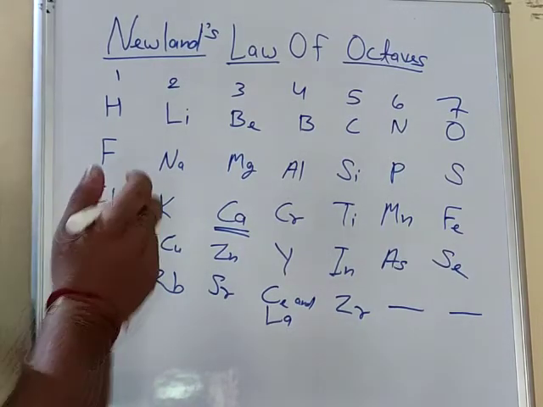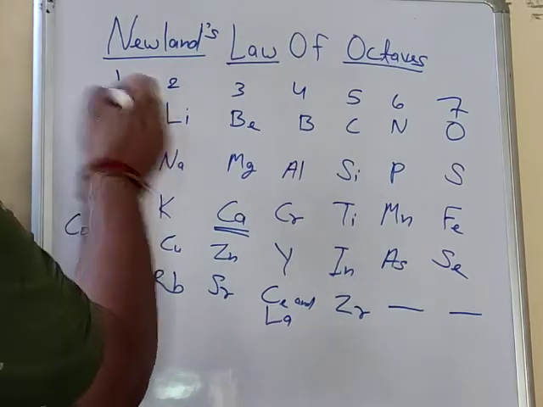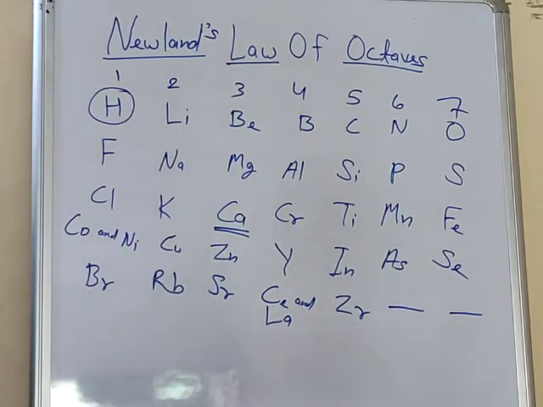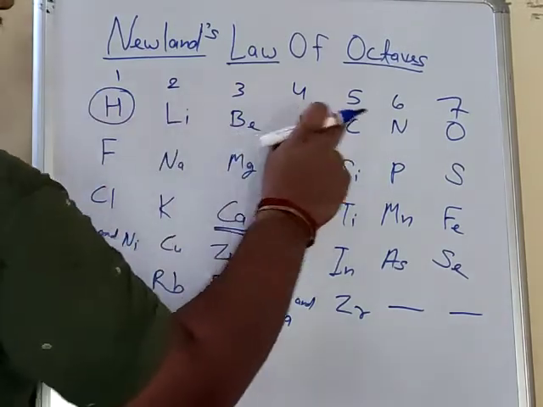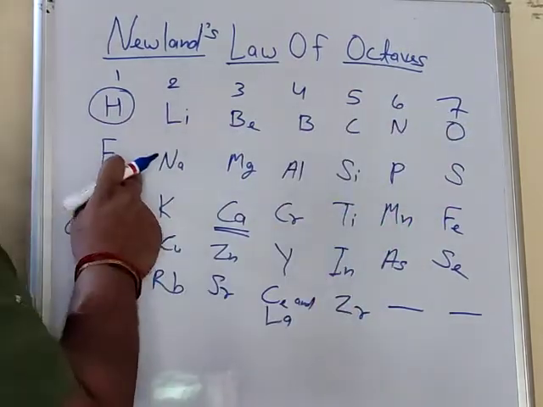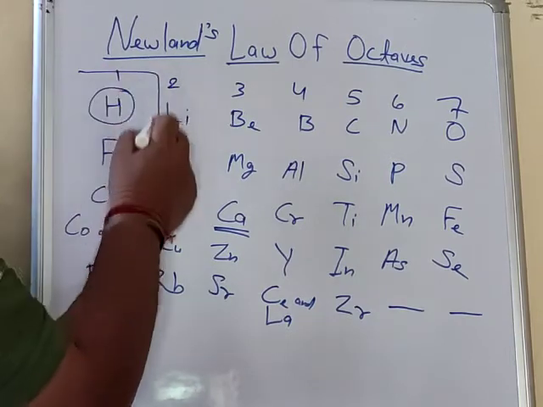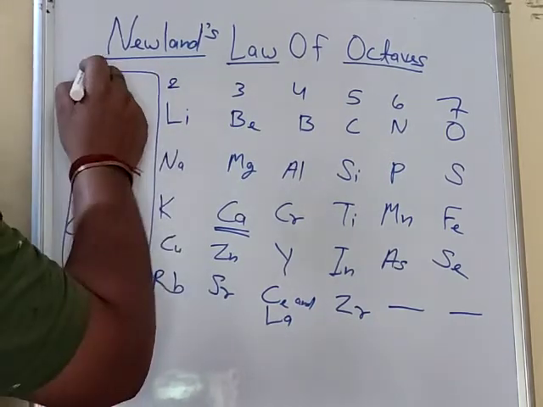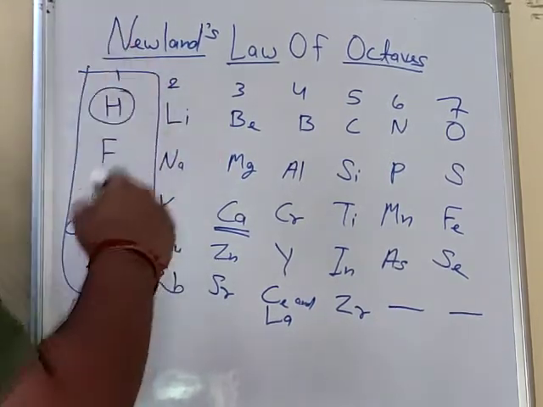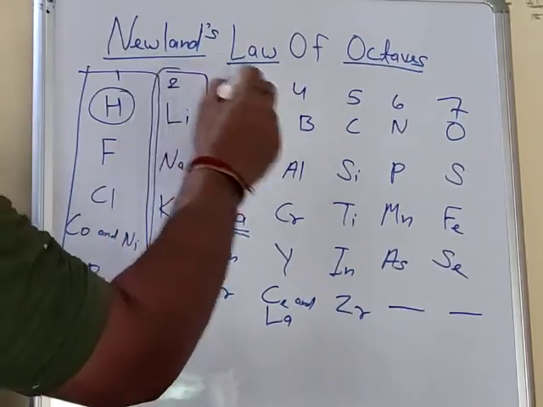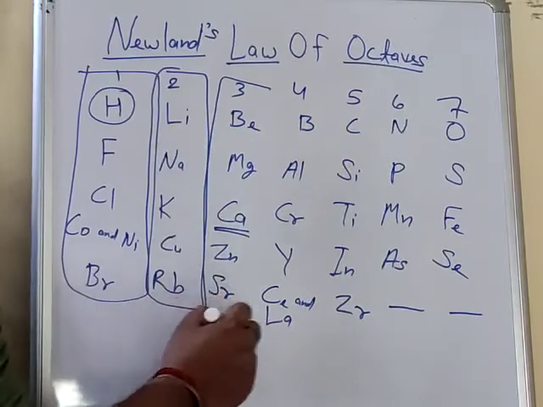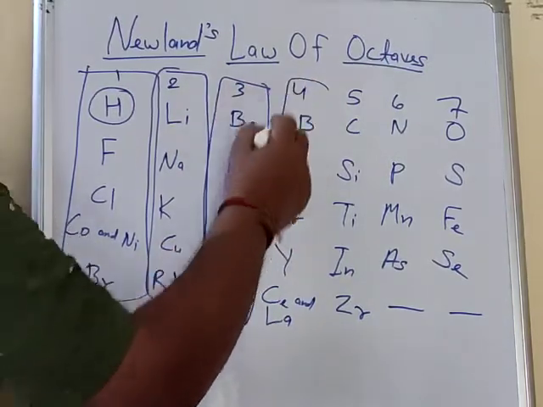According to Newlands, the first element is hydrogen, and the 8th element, just count 1 2 3 4 5 6 7, 8. According to him, properties of all elements in this row will be the same. All elements in this row have similar properties.